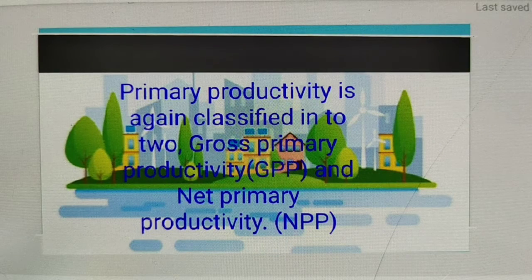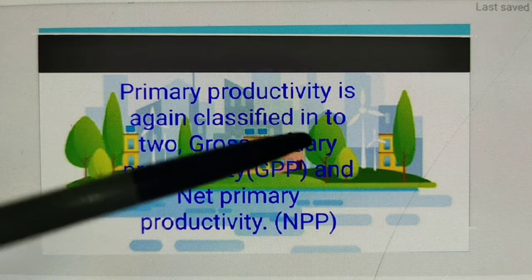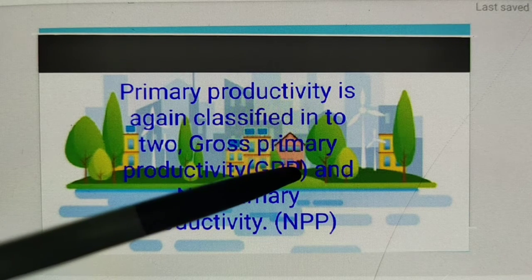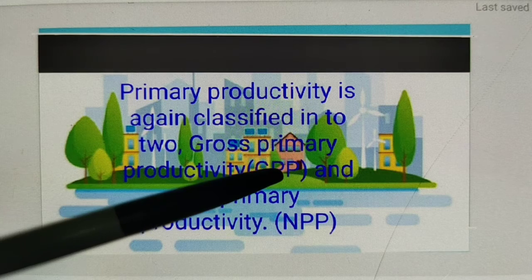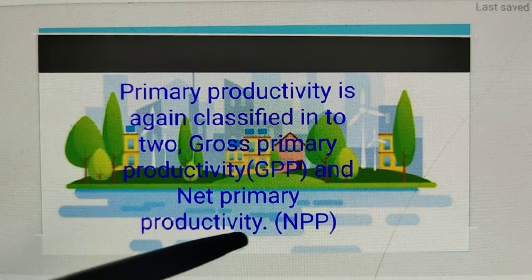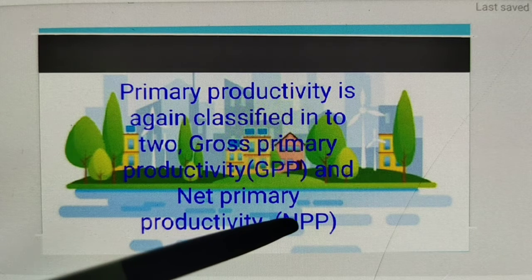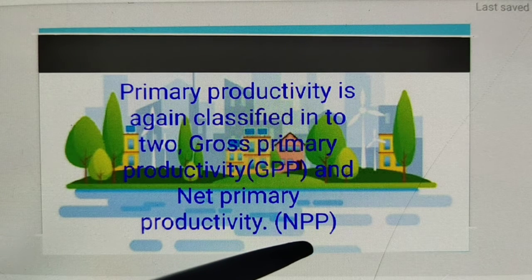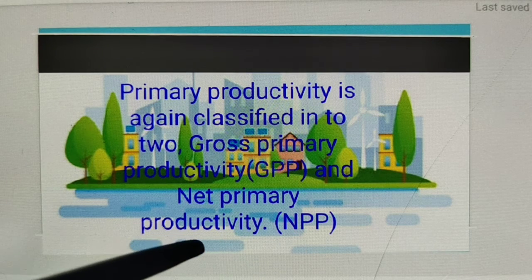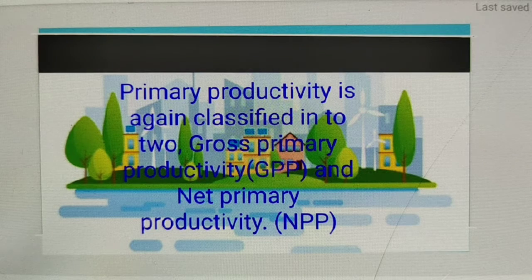Next, primary productivity is again classified into two types. That is, see here, gross primary productivity. In short form, it is also known as GPP: G for gross, P for primary, and again P for productivity. And net primary productivity, NPP in short form: N for net, P for primary, then P for productivity.